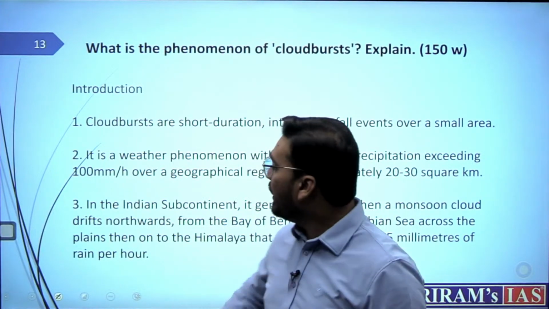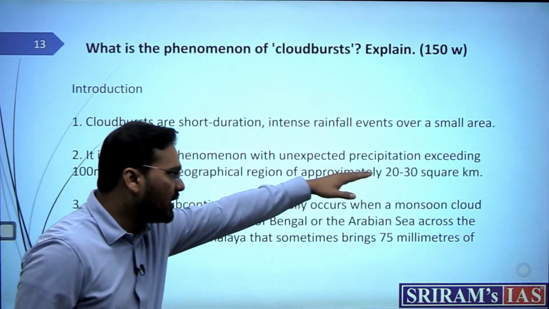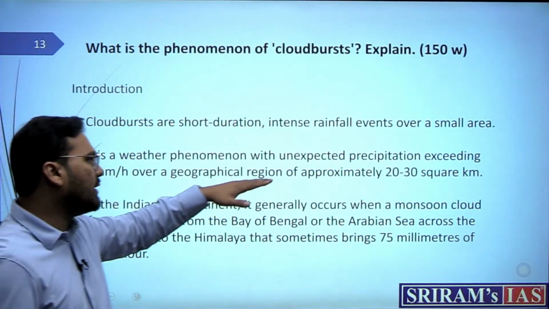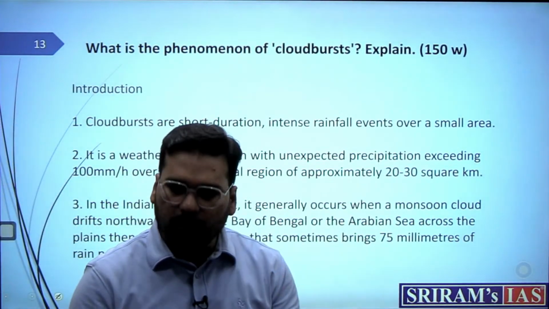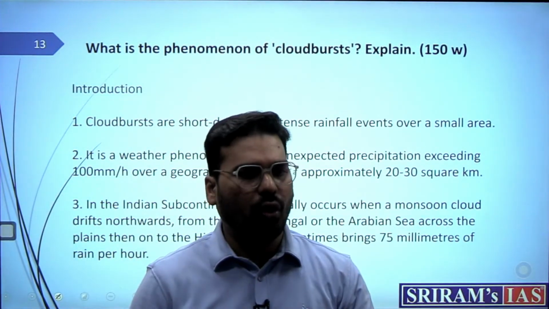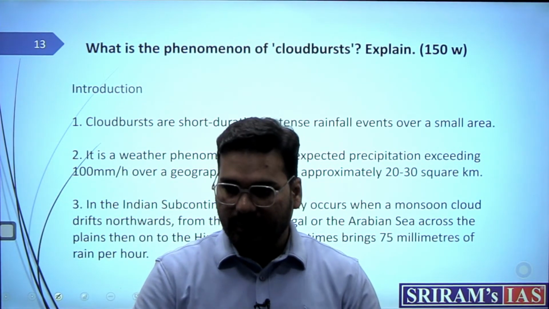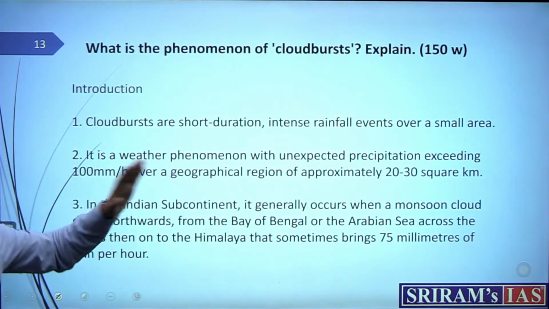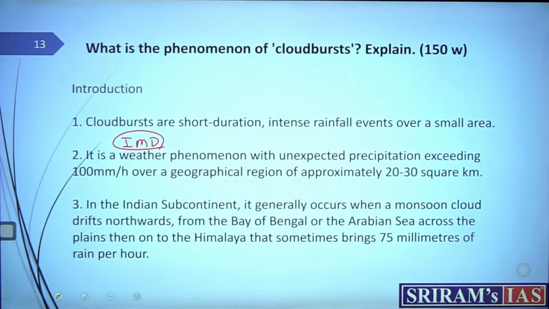Now there is a technical definition that IMD has given: that phenomenon with unexpected precipitation exceeding 100 millimeter, or say 10 centimeter per hour, over a geographical region of approximately 20 to 30 square kilometer. That means in a small area there's a very heavy rainfall in a very short time. You should have written this, but it would be best if you have mentioned these numbers as well, and probably you write that IMD has said so.